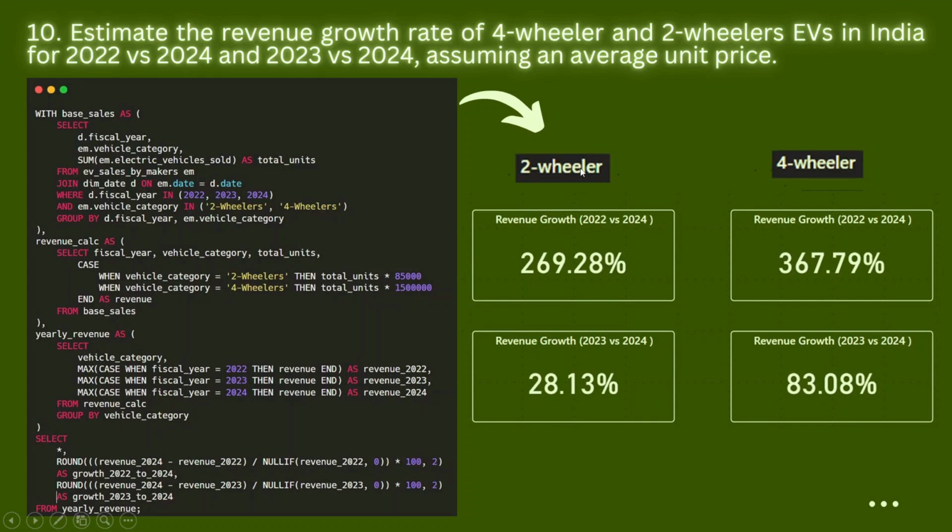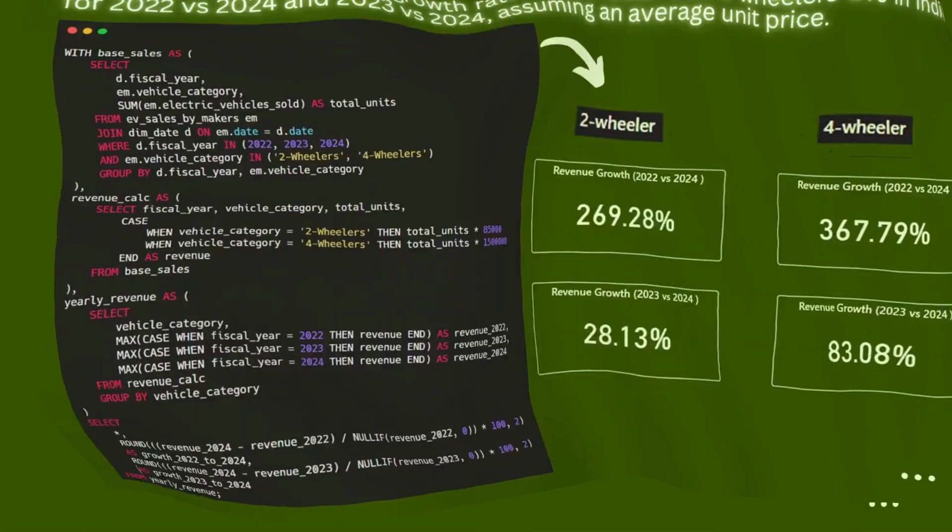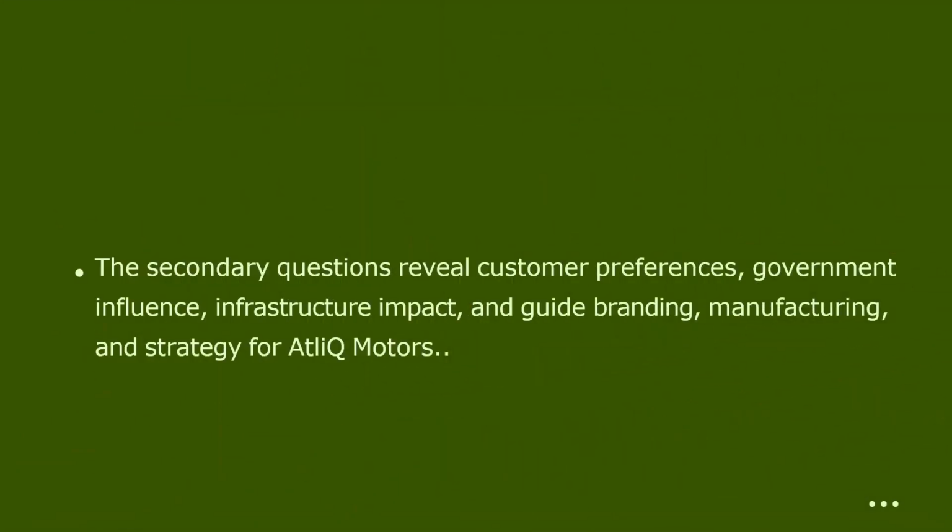So, in case of two-wheelers, the revenue growth rate for 2022 versus 2024 is 269.28%, whereas in case of four-wheelers it is 367.79%. And the revenue growth rate for 2023 versus 2024 is 28.13%, and in case of four-wheelers it is 83.08%. Here the four-wheelers are showing a positive change. Now let's look into the insights derived from the secondary research questions.